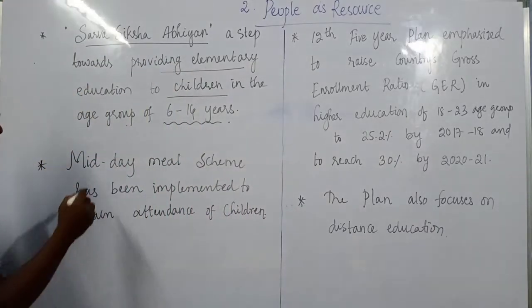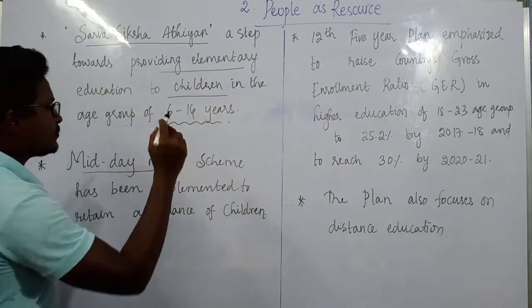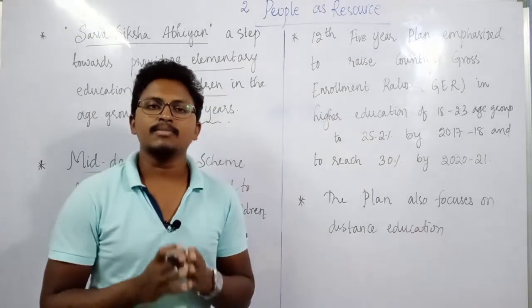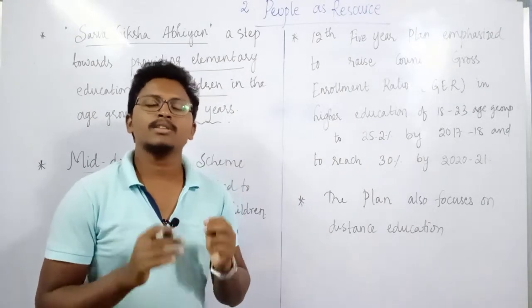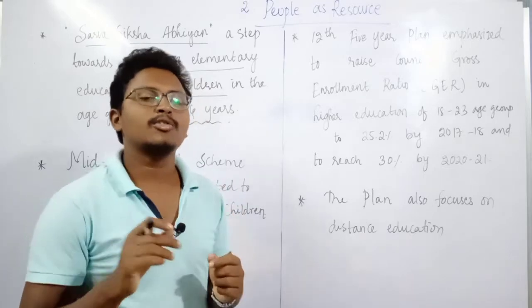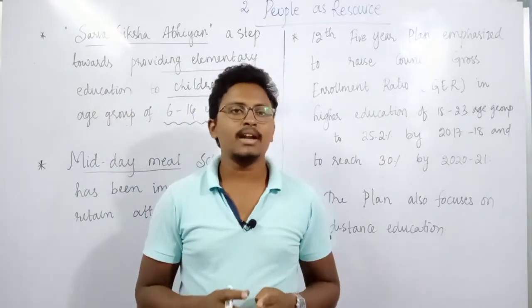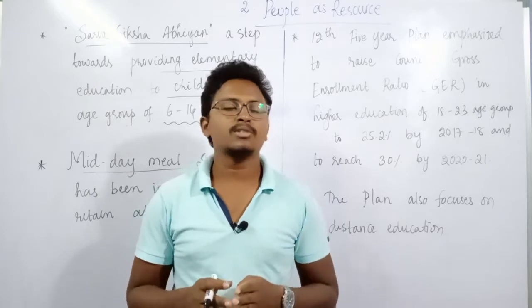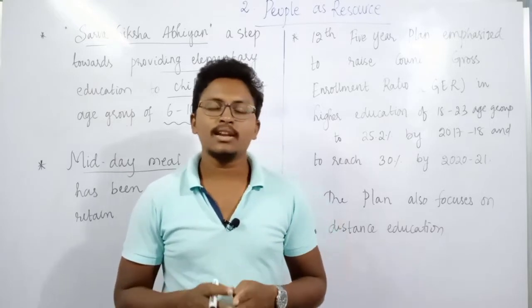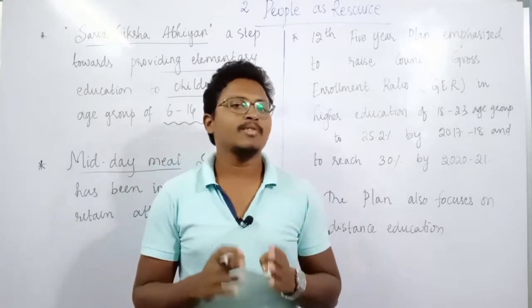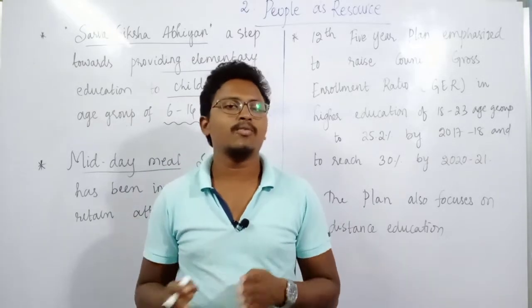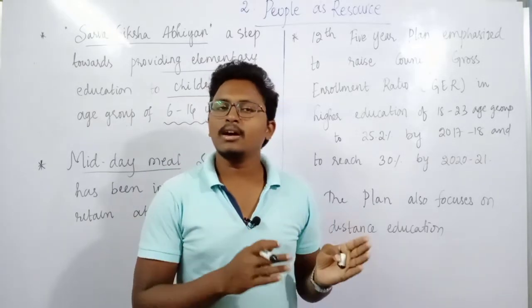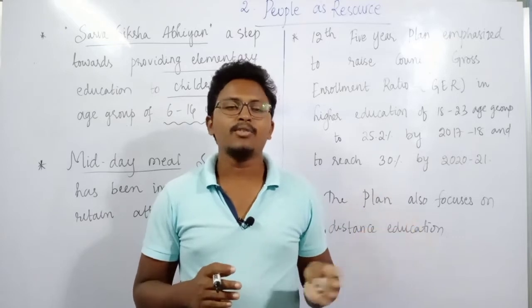And not only that, the government has also started something known as the midday meal scheme. That means in the afternoon, the school itself will provide food to the children. The main aim is this: usually in government schools, especially in rural areas, children go home for lunch and usually do not come back to school for the afternoon session.